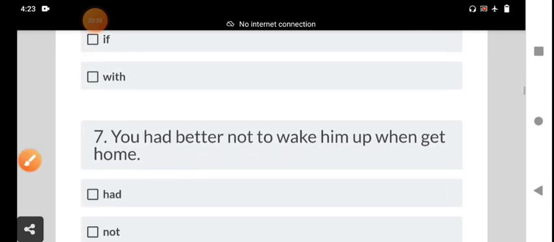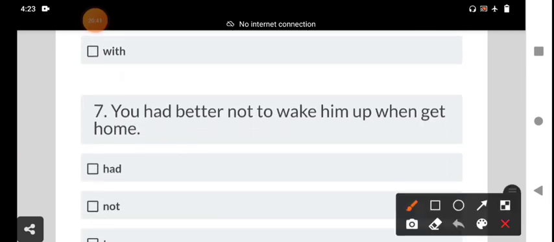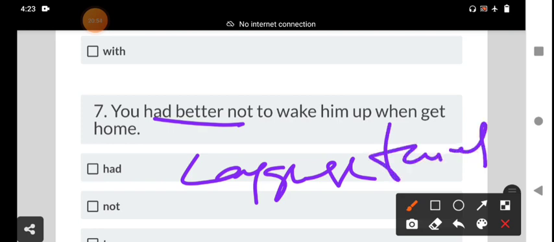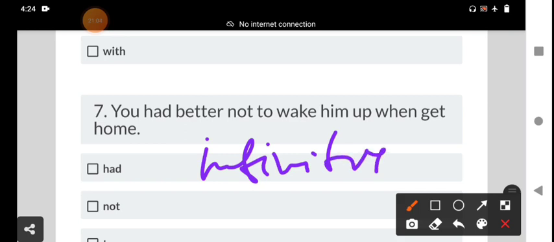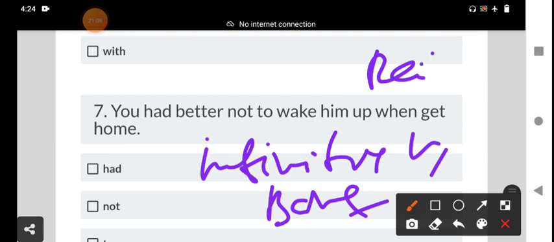And next we go to the seventh one: you had better. It is one of the structures. It comes in the language functions. You had better is one of the functions. In language functions, the "you had better" structure is always followed by a verb infinitive. Infinitive means V1, or bare infinitive, or plain infinitive. Plain infinitive means the present form, the base form of the verb.